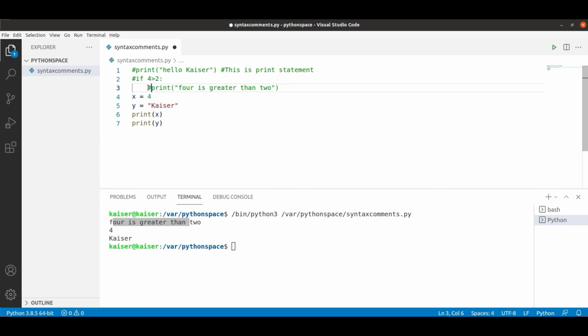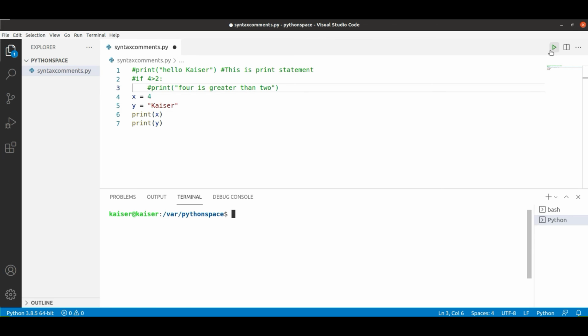I feel if I want to comment, or during my development phase I want to block a certain set of logic, I need to put this hash comment for each line. If you see here, before I run, I'll clear this just to make sure you see something clean. So if I run it, can you see that I'm able to see only 4, and that x and y variable got printed.